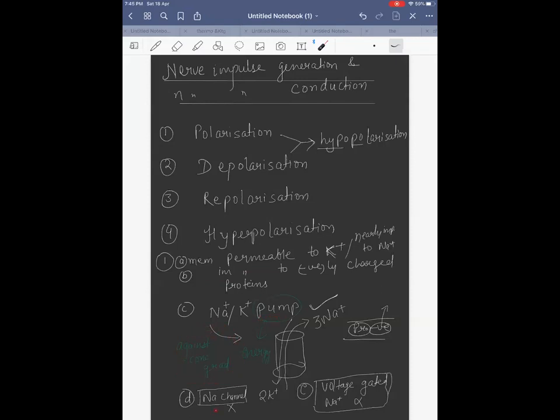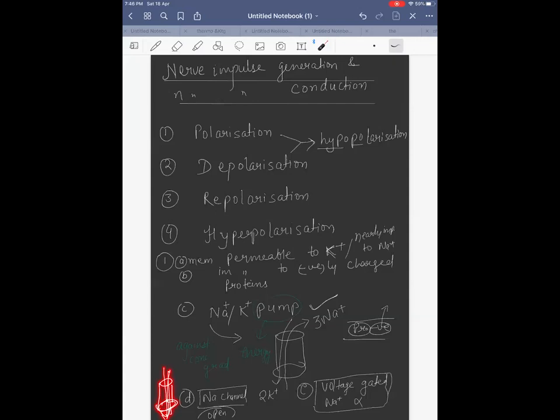Now coming to channel. Channels never require energy. So channels will always be open, but it depends on whether a concentration gradient is there or not. If a concentration gradient is there, then the ions will start moving. It does not require anything. If it is a channel and a concentration gradient is there, the ions will move.